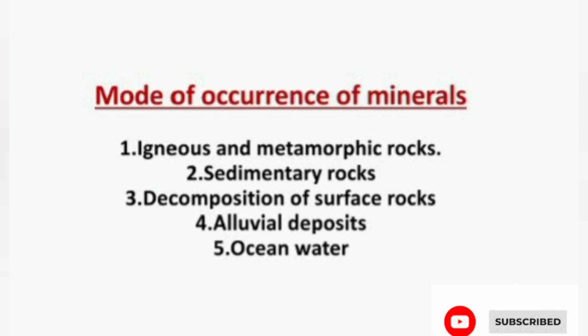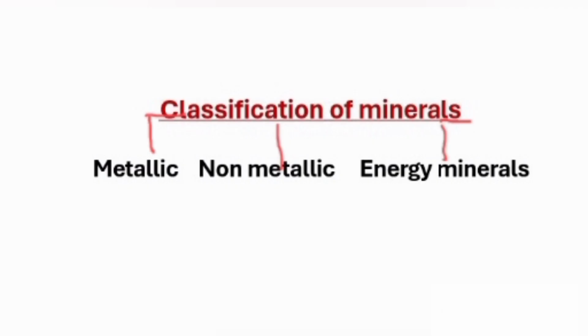Ocean waters contain vast quantities of minerals, but most of these are too widely diffused to be of economic significance. However, common salt, magnesium, and bromine are largely derived from ocean waters. Ocean beds too are rich in manganese nodules. Next, we can see classification of minerals.